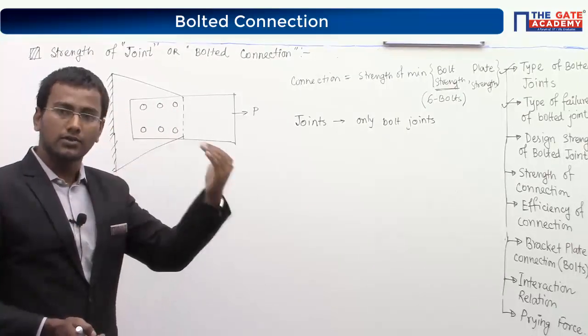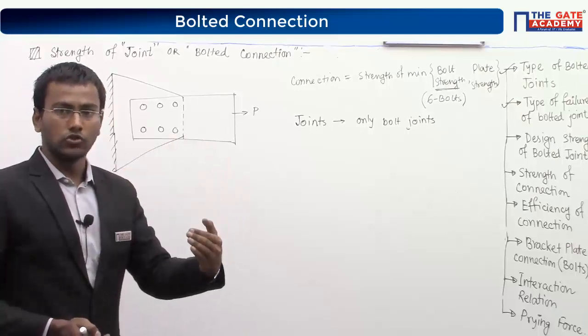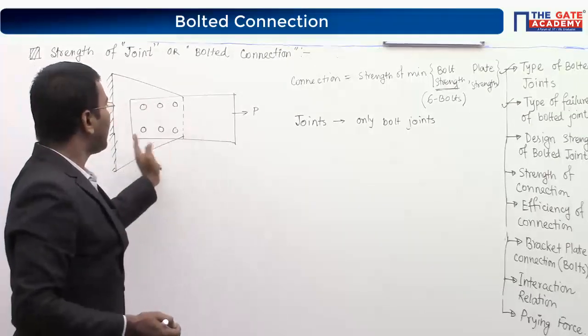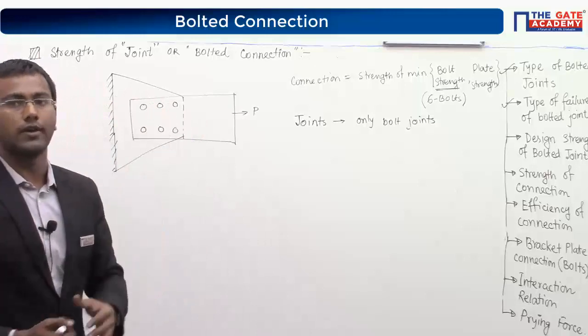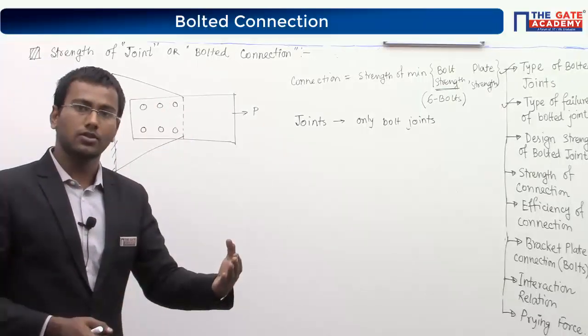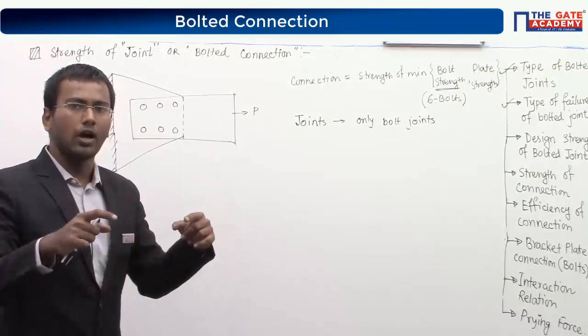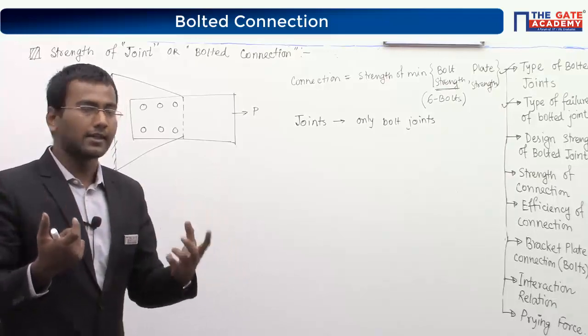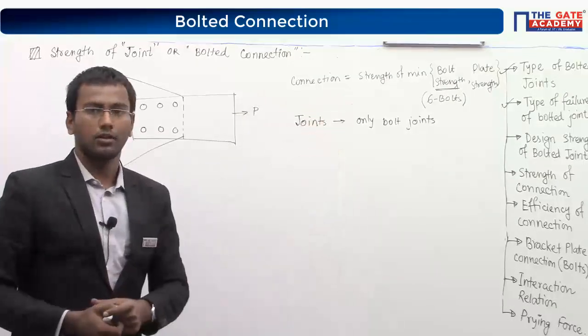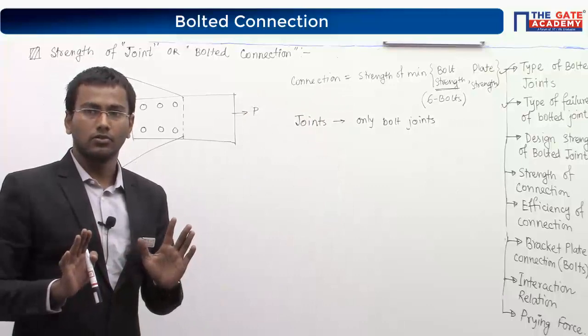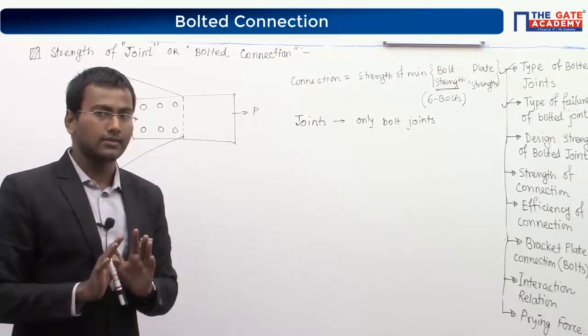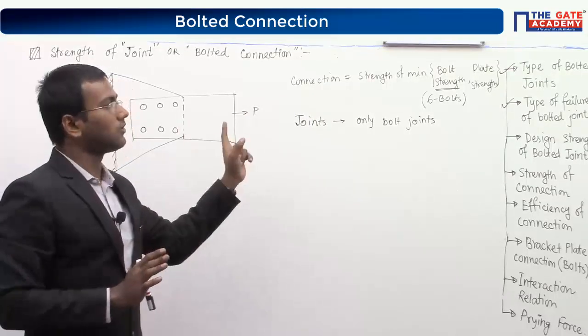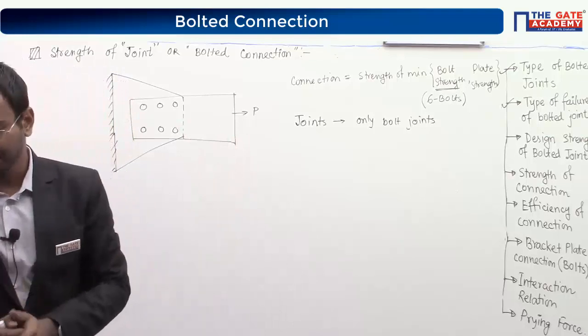If it is asked what is the joint value, I will take the entire 6 bolt joints. If it is asked what is the connection value, or how much force I can apply to the entire system, it is connection strength. I think it is clear. Whatever the question, think logically and find your answer.